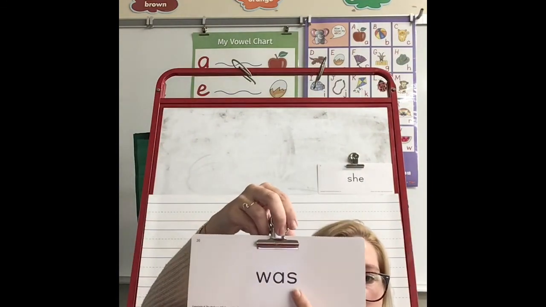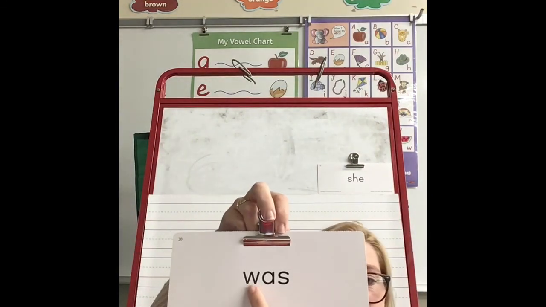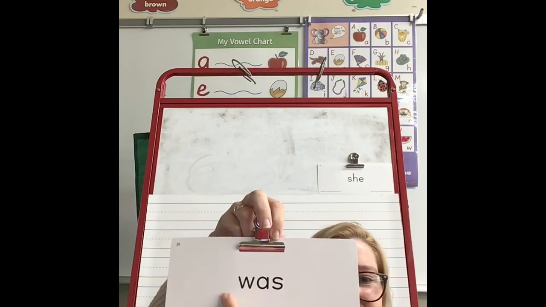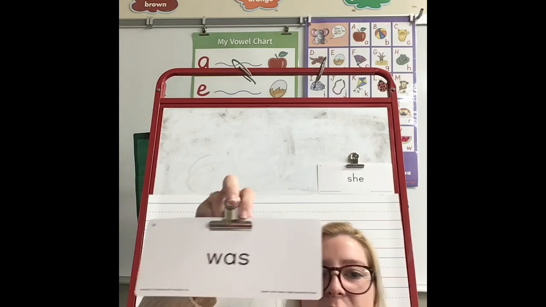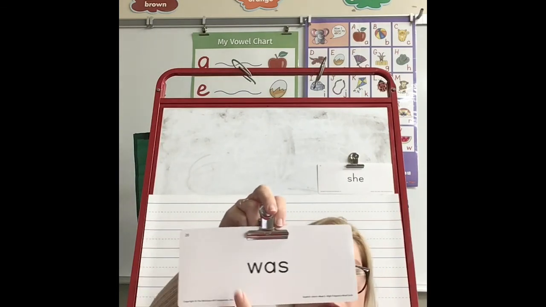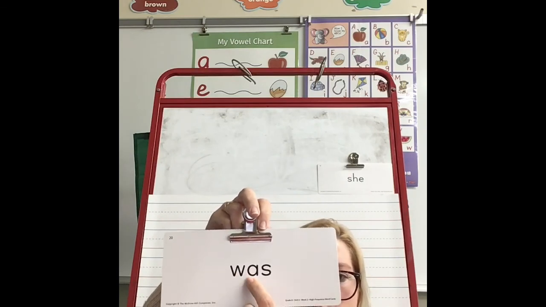This is the word was. Read it with me. Was. Spell it with me. W-A-S. Was. Spell it with me like a spooky ghost. W-A-S. Was. Great job spelling was with me.